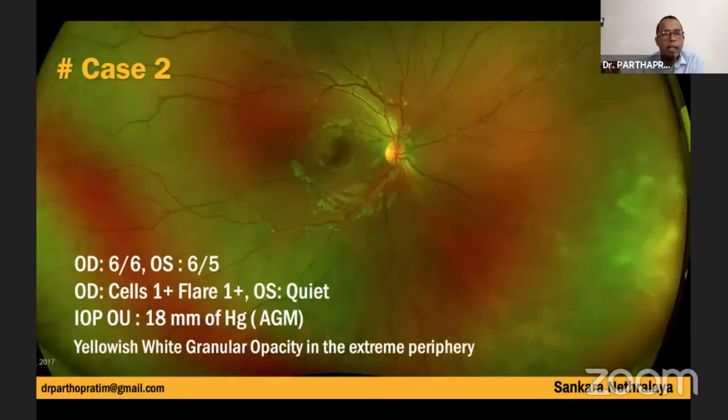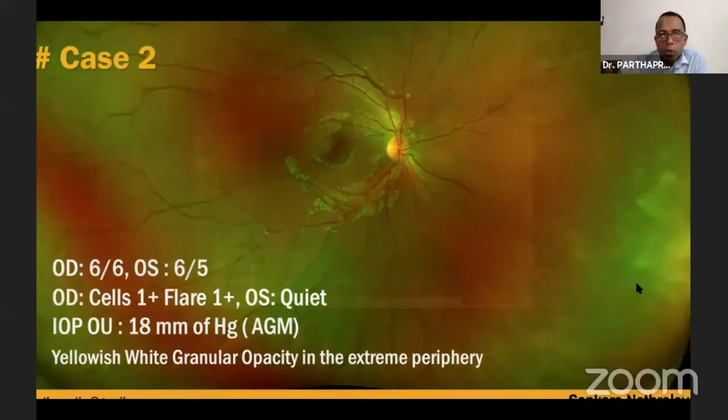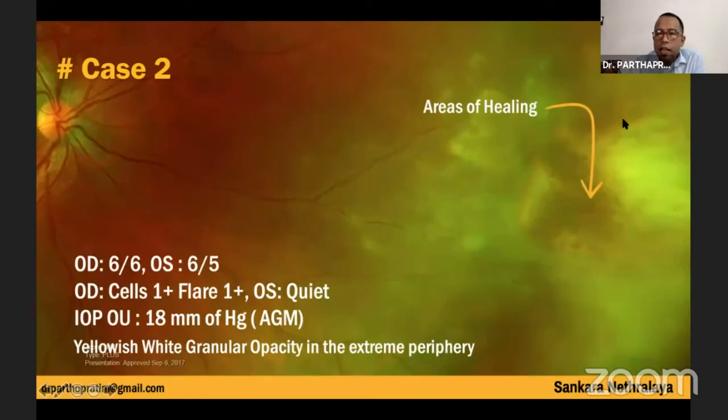So as you can see here, when we examined the patient, his visual acuity was 6/6 and the left eye was 6/5. Slit lamp showed 1+ cells and flare, and the left eye was quiet. And the intraocular pressure, with the help of anti-glaucoma medication, was 18 millimeter of mercury. And you can see here there was yellowish white granular opacity in the extreme periphery. So I'll just zoom it further, and you can see here there are some areas of healing you can notice in between the lesion.